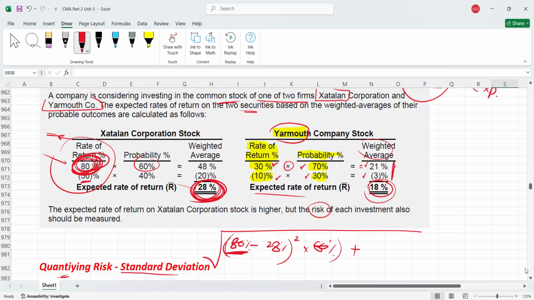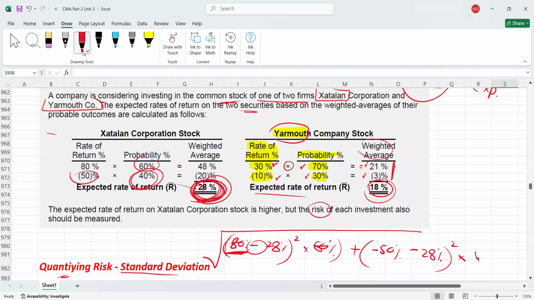Then we will add here again the second possible return. We don't have a second possible return, we have a loss percentage. So we'll write again minus 50%, because it's a loss. And minus, this minus is in the formula, so minus the expected rate of return, which is 28%. And then we'll take the square, and we will multiply with the probability of this loss. The probability of this loss is 40%. So this is the formula I'm trying to say.